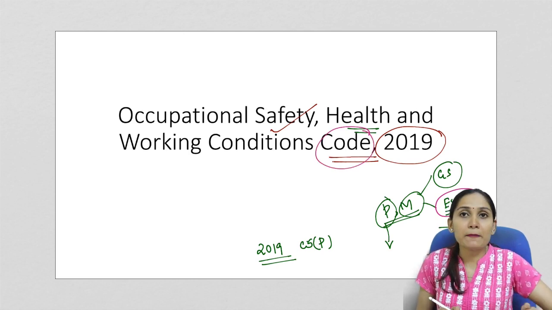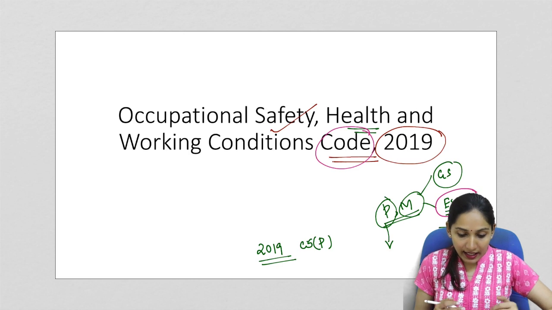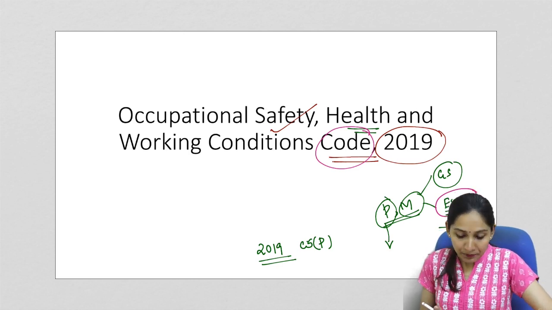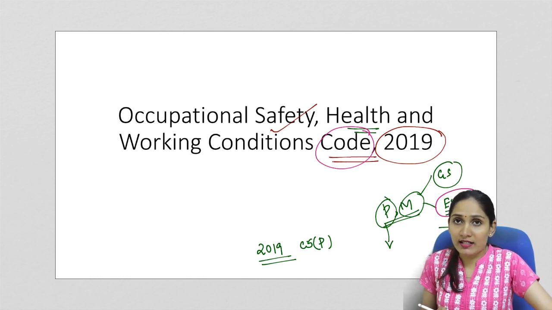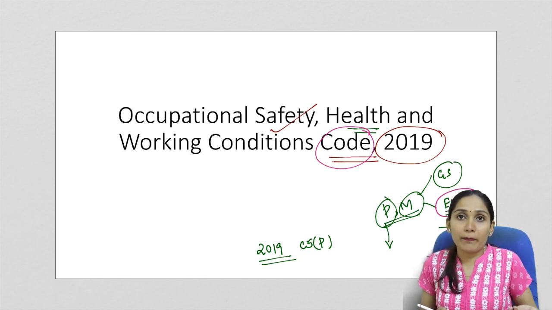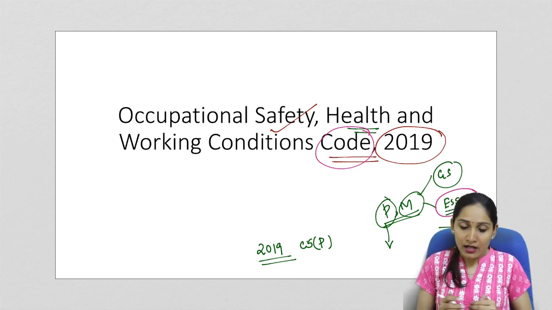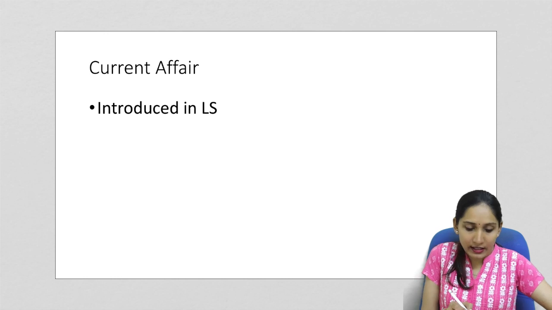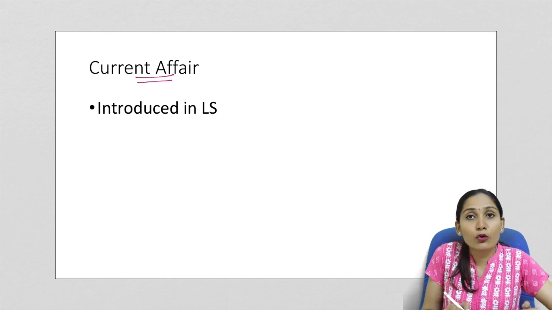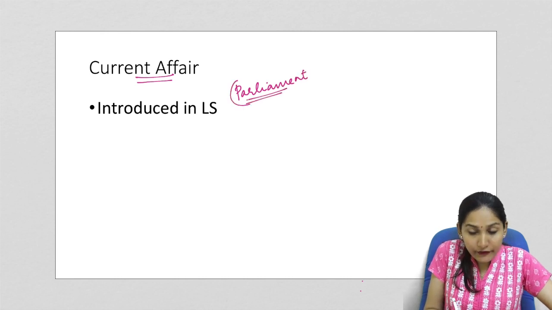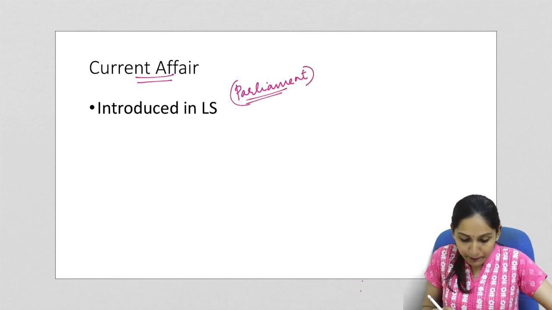So from the UPSC perspective, we will study and understand what is this code all about. We will also discuss what are the provisions of the code. We will also see what are the authorities appointed or sought to be appointed under this code. All this we will discuss in detail in this lecture. So let us first start with the current affair. So recently this code was introduced in the parliament by the union government, and therefore it is in the current affairs, it is in the newspapers recently.